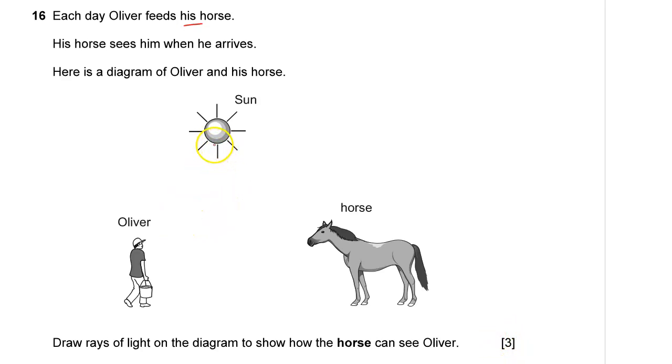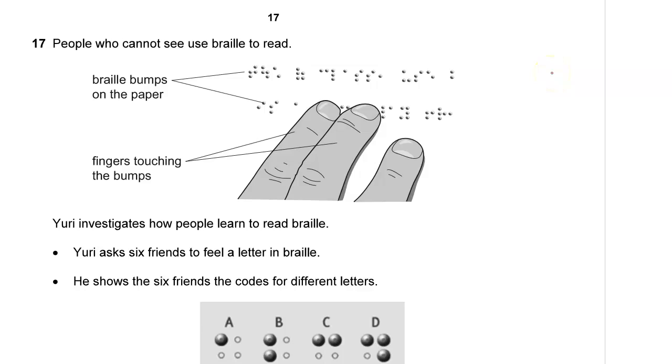The light from the sun falls first on Oliver, then it is reflected from Oliver to the eye of the horse, and that's how the horse is able to see Oliver. If the sun is not there, if it is dark, the horse will not be able to see Oliver. We need light to be able to see.